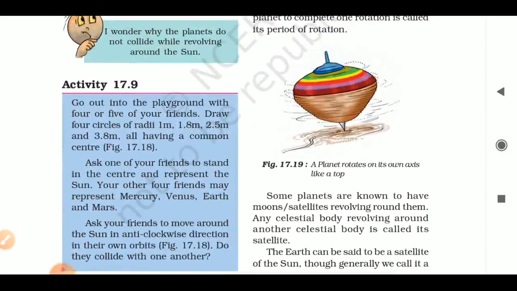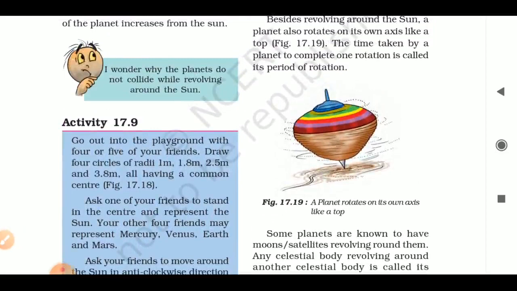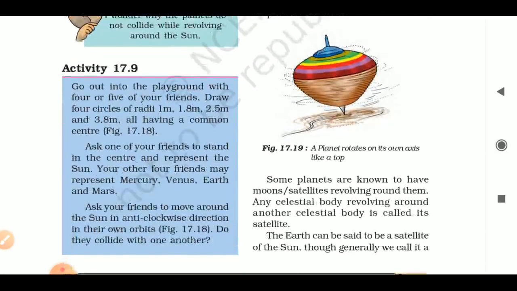Some planets are known to have moons or satellites. We call them moons or satellites, which revolve around the planet. For example, the Earth has its moon, or we call it a satellite. The satellite is one which revolves around the planet.